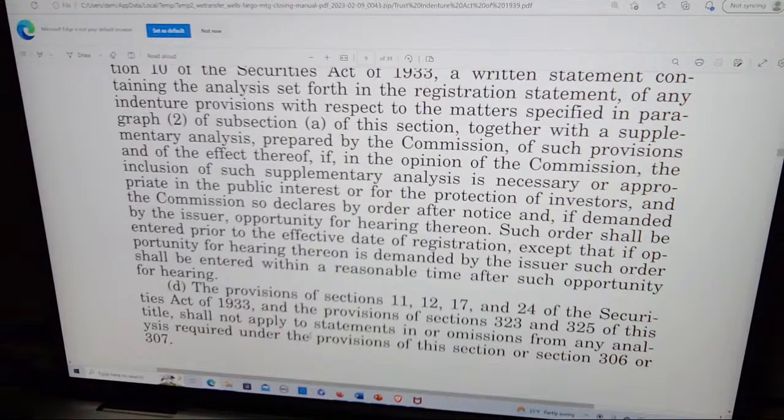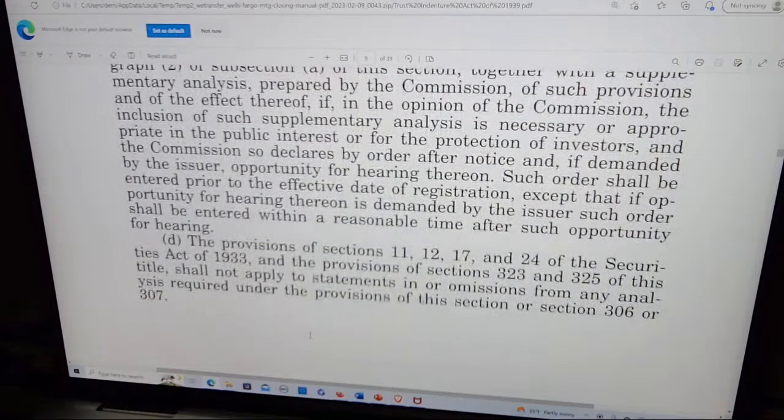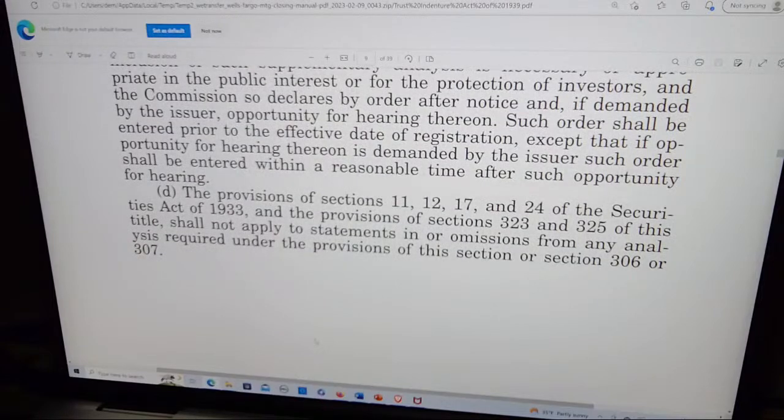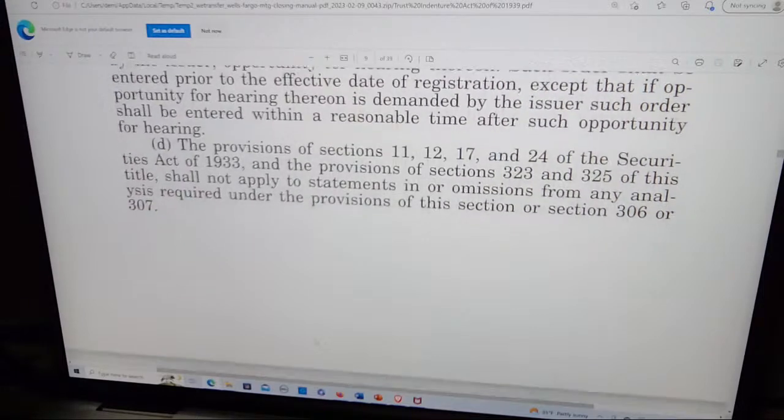If, in the opinion of the Commission, the inclusion of such supplementary analysis is necessary or appropriate in the public interest or for the protection of the investors, and the Commission so declares by order after notice, and, if demanded by the issuer, opportunity for hearing thereon, such order shall be entered prior to the effective date of registration, except that if opportunity for hearing thereon is demanded by the issuer, such order shall be entered within a reasonable time after such opportunity for hearing.